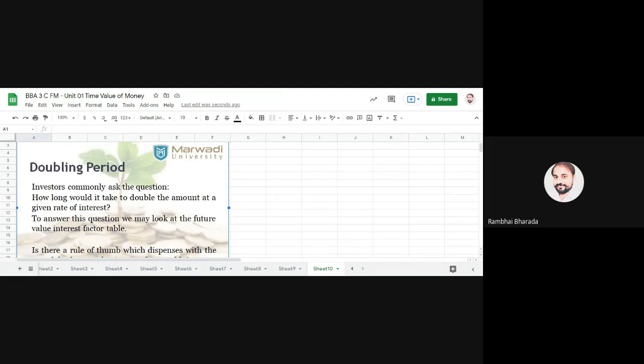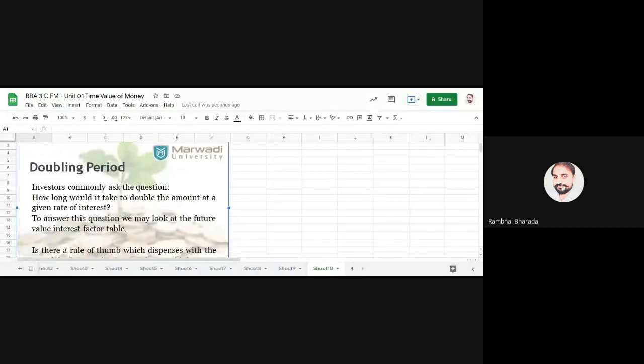If you invest 10 lakh rupees, I will give you 20 lakh rupees after that particular number of years. So it will take some time to calculate the compounding interest.